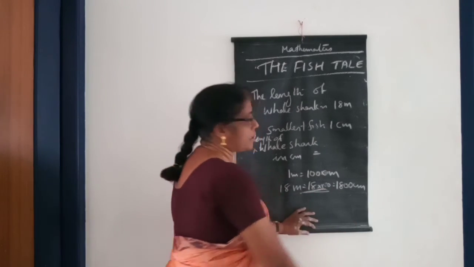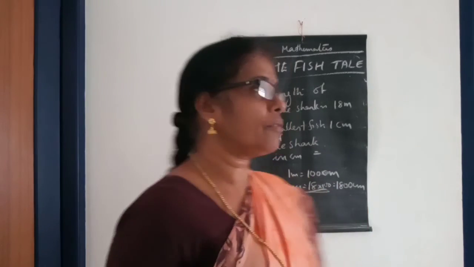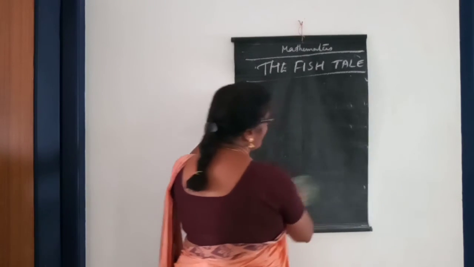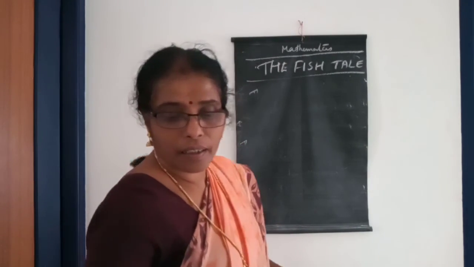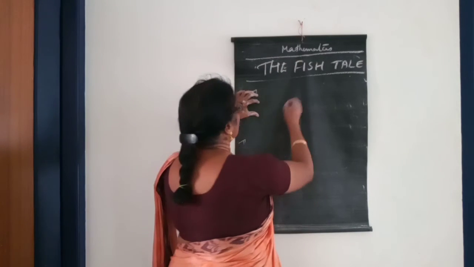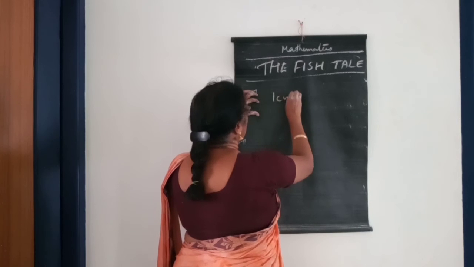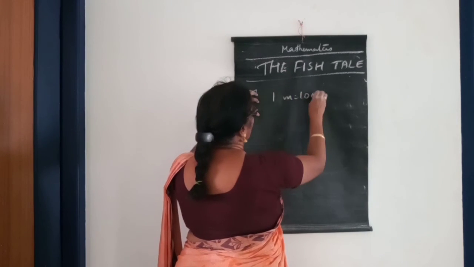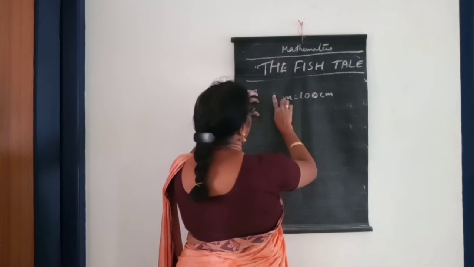So we can study about the conversion of meter into centimeter, that you already learned in 4th standard. Once more you can remember that, children. 1 meter is equal to 100 centimeter.